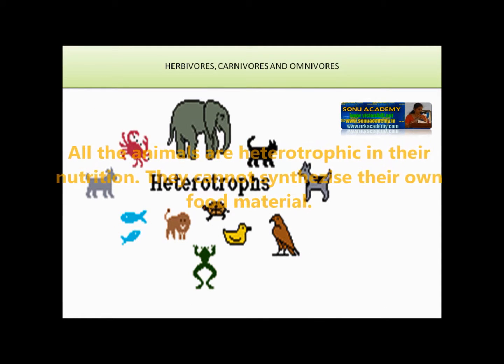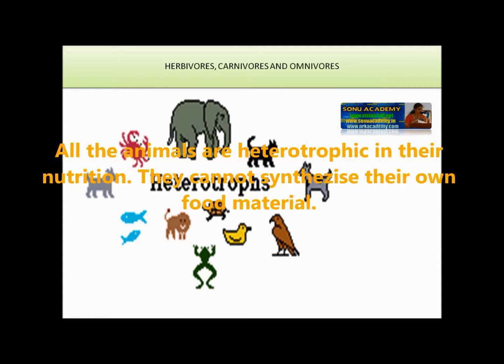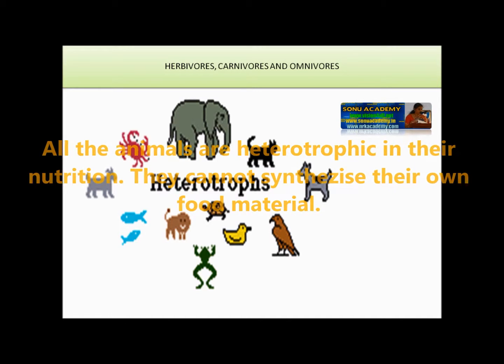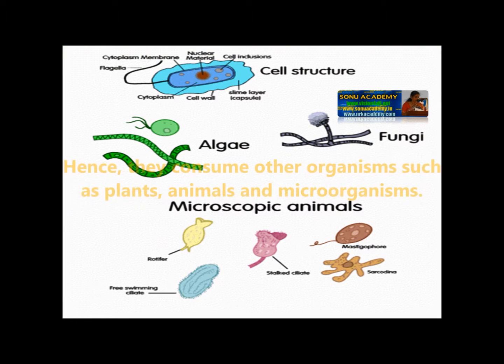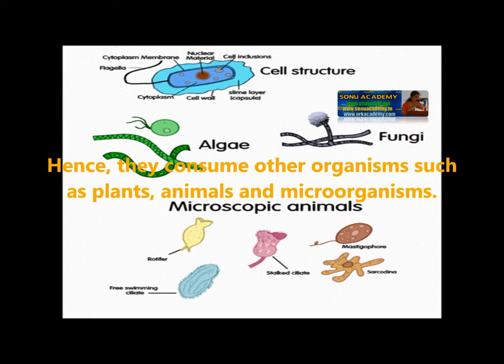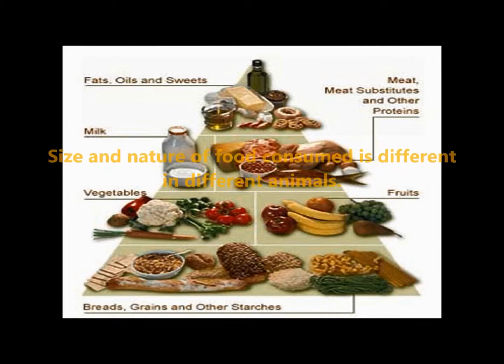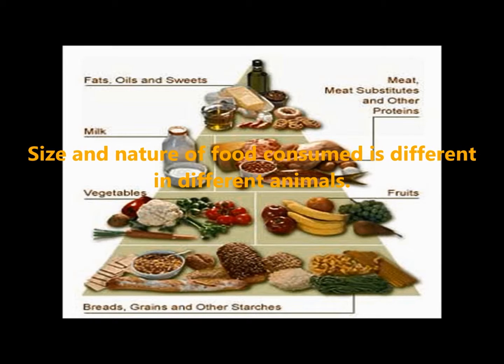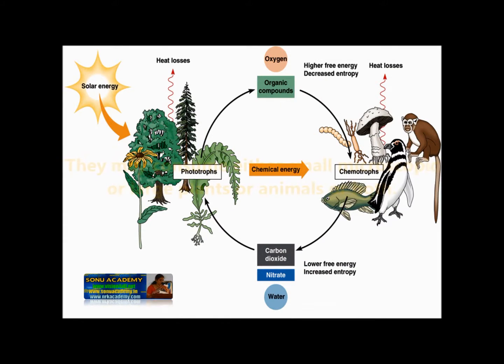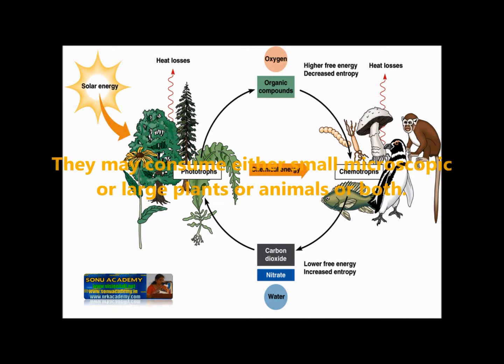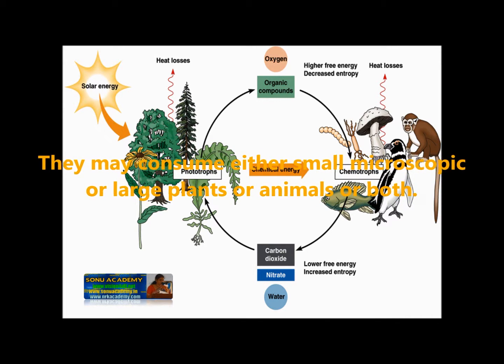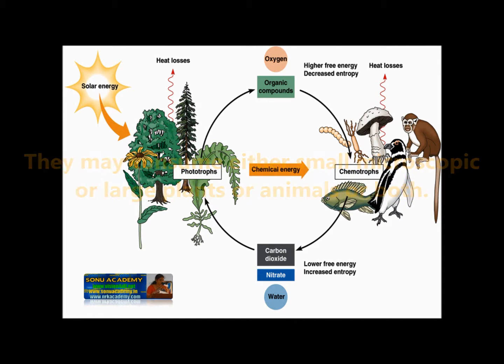All the animals are heterotrophic in nutrition. They cannot synthesize their own food material. Hence, they consume other organisms such as plants, animals and microorganisms. The size and nature of the food consumed is different in different animals. They may consume either small microscopic or large plants or animals or both.